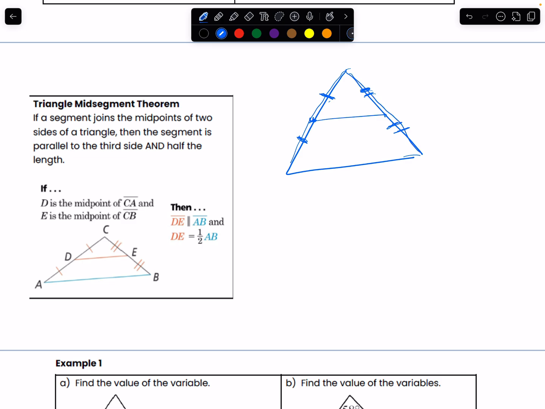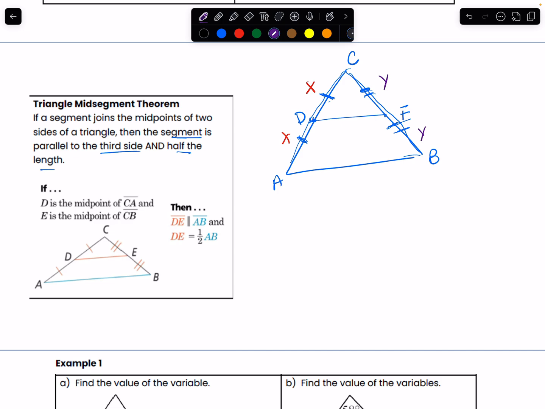Okay, now let me go ahead and label some of these so it'll be easier for me to refer to them. Now this is all we're given, and we're trying to prove 2 things. One, we're trying to prove that the segments are parallel, and also DE will be half of AB. Okay, now in order to prove this, let's go ahead and take a look, okay? Now if DC and DA are the same length, let me just call this length here X. They're both X here, okay? If CE and EB are the same length, let me just call this length Y.